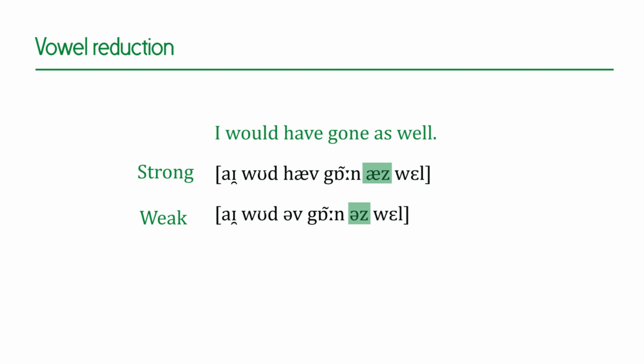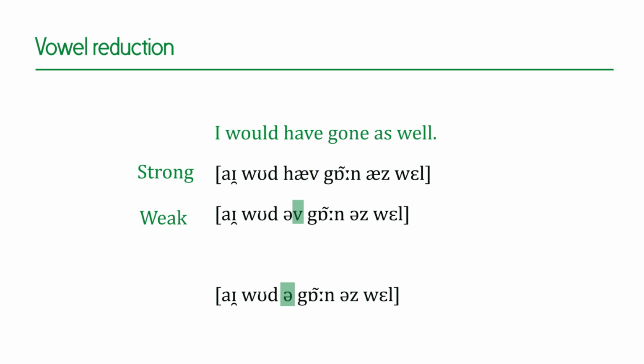Here I'm using this one. Then "I would have gone": naturally the H drops. Let's look at "have". You see the weak form. "I would have gone as well." Even the V drops: "I would have gone as well."